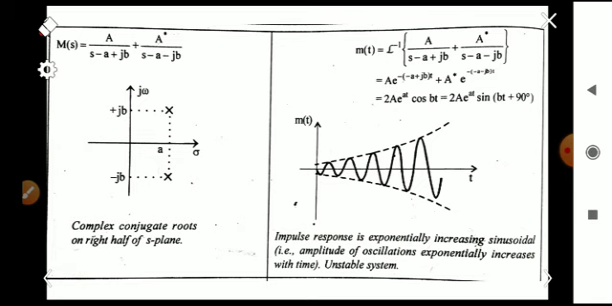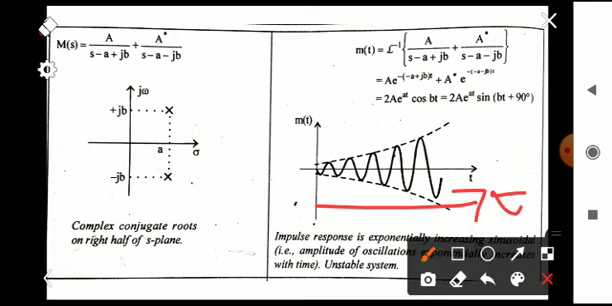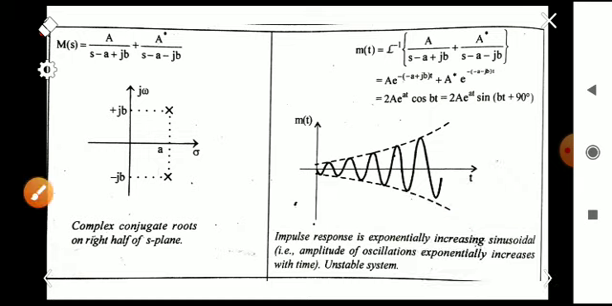So it will contain the characteristics of e^(at). e^(at) is an exponentially increasing function, and sine, so we can say that it is an exponentially increasing sine function. Its amplitude will increase when time t tends to infinity. So the response is unbounded, and we can say that it is an unstable system. The impulse response is exponentially increasing sinusoidal, so it is an unstable system.